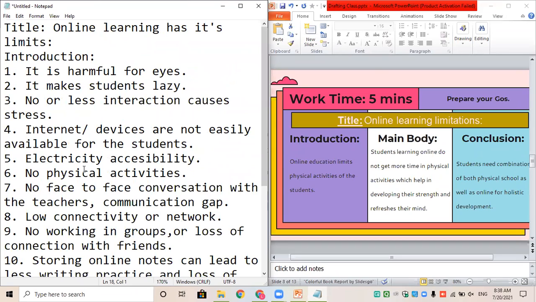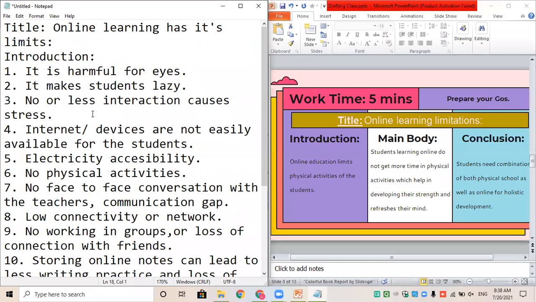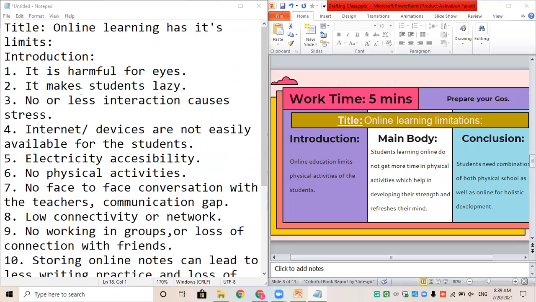Over here, I'll take some pointers. Let me take no physical activities, point number 6. That's a correct explanation again, it will come under point number 11. We'll take no working in groups or less connection with friends, and internet devices or electricity accessibility.